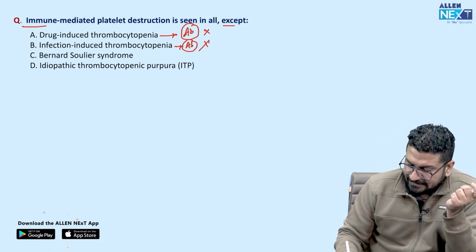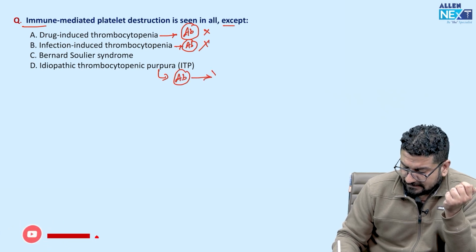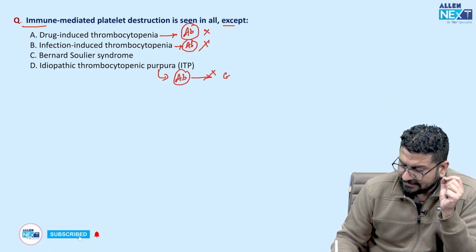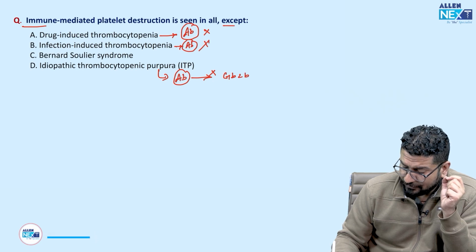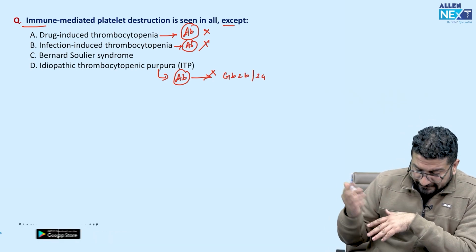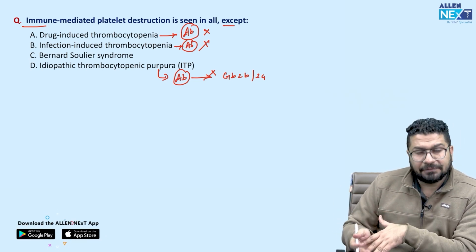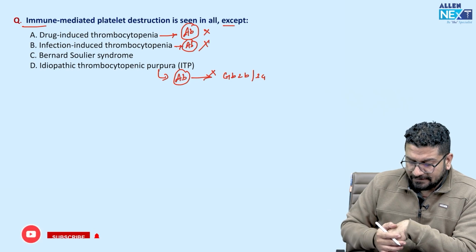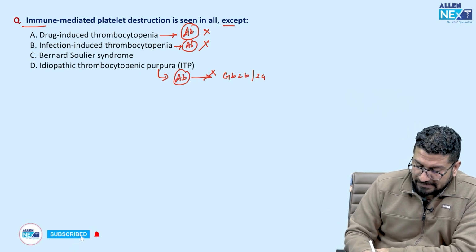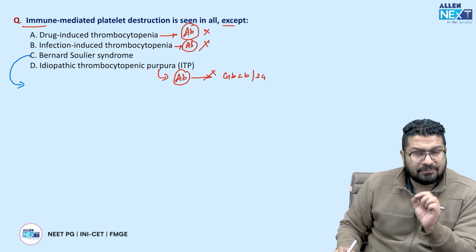ITP, in ITP there is actually antibody. This antibody will be directed against GP2B3A. So ITP में basically होता क्या है? Like previously we were using the term idiopathic. अब इसको बोलते हैं immune. So here you will see antibody against GP2B3A. Now coming to Bernard-Soulier syndrome, this is not an immune mediated disease.